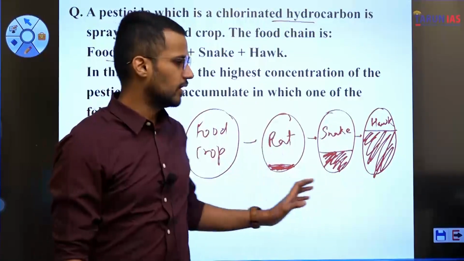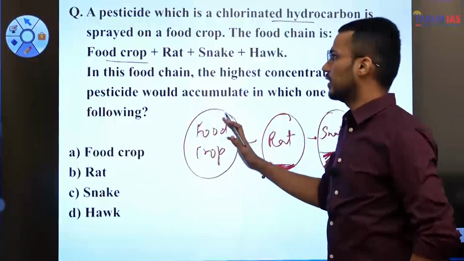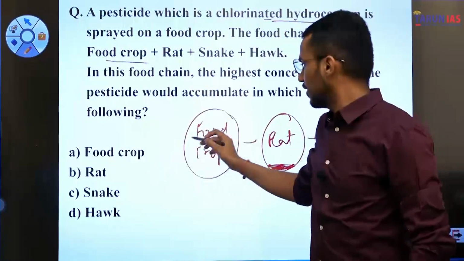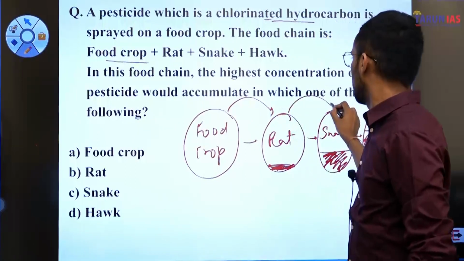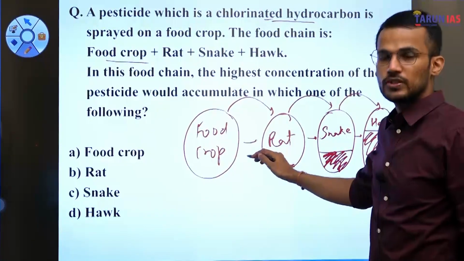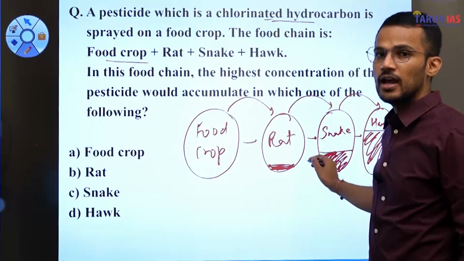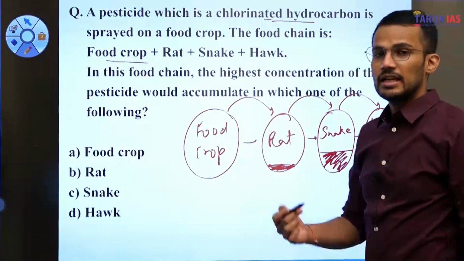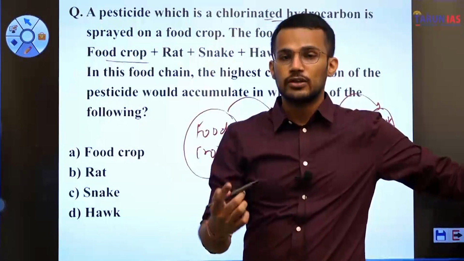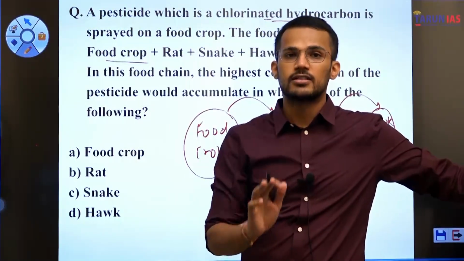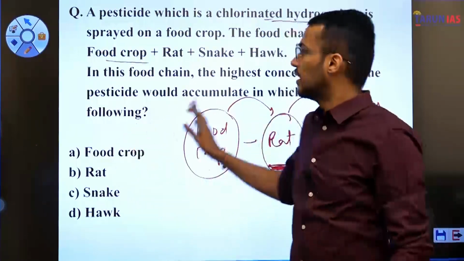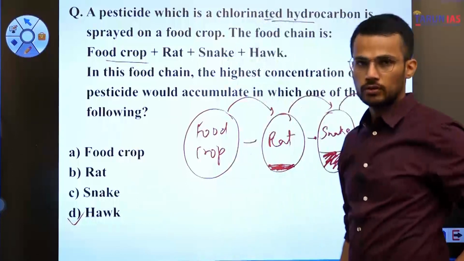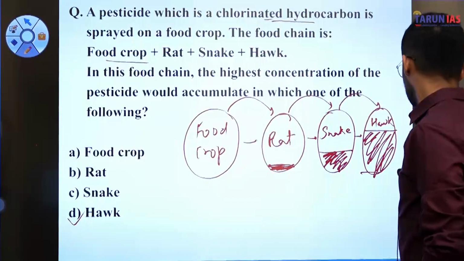That's why whenever a particular pesticide is sprayed on a food crop, and that food crop is consumed by the primary consumer, which is in turn consumed by the secondary consumer, which is in turn consumed by the tertiary consumer, then it is the tertiary consumer in which we will have the highest concentration of that pesticide. And hence the answer to this question is D, hawk. So I hope you have understood this question.